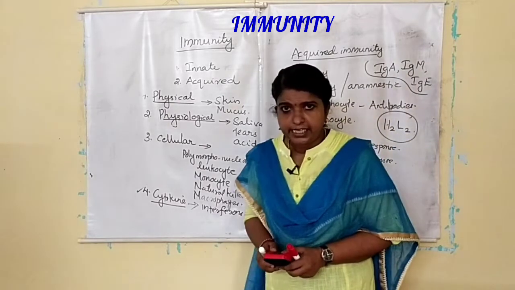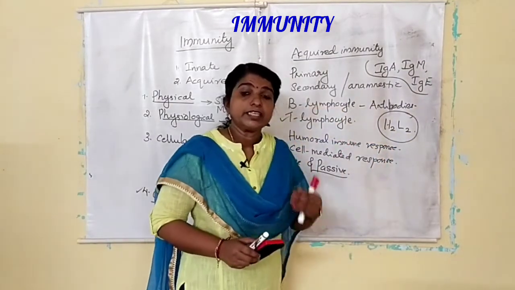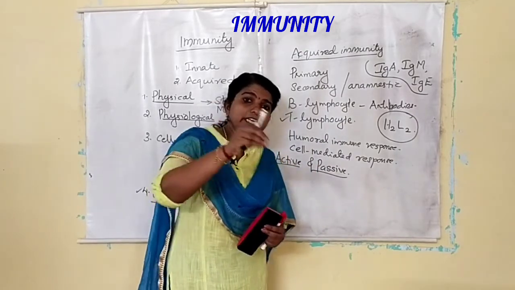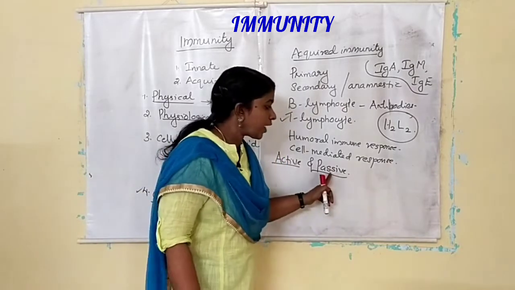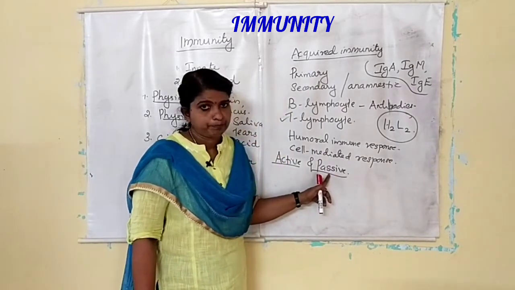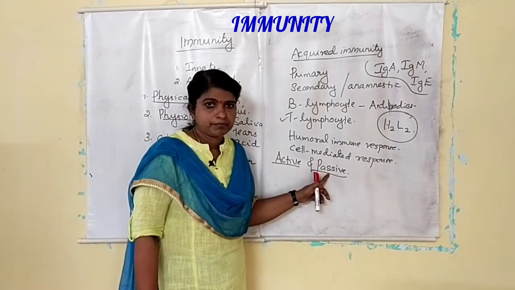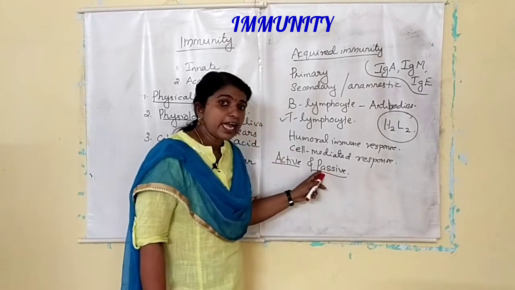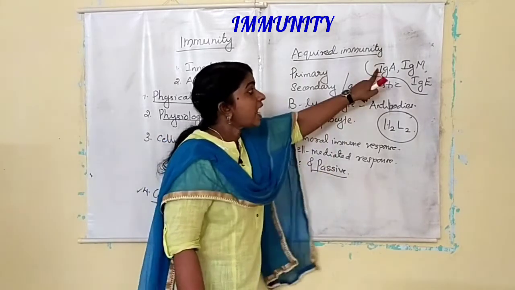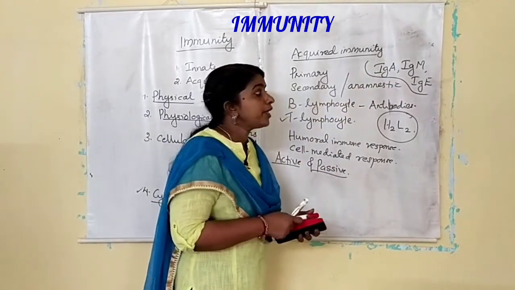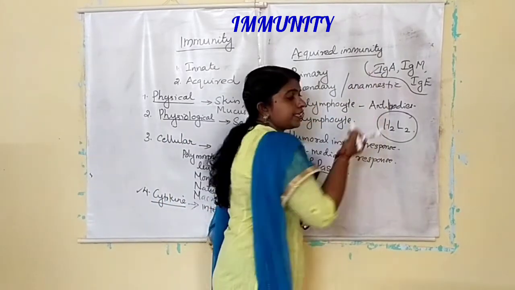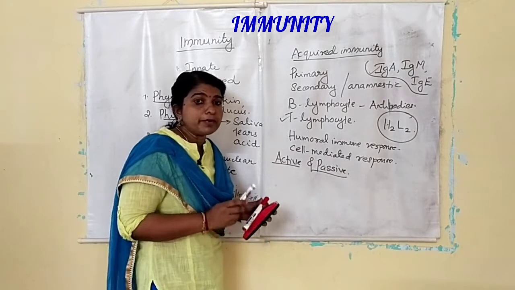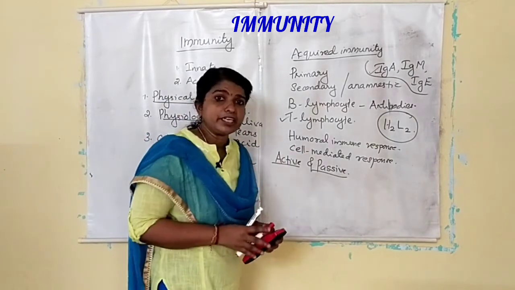But in some cases, we directly give the prepared antibodies. The prepared or ready-made antibodies are directly given to the body. And that is known as the passive immunity. You learned colostrum, the milk produced during the initial stages of lactation, contains antibody. The antibody present in the colostrum is IgA. So that is known as passive immunity because we directly give the ready-made antibody.